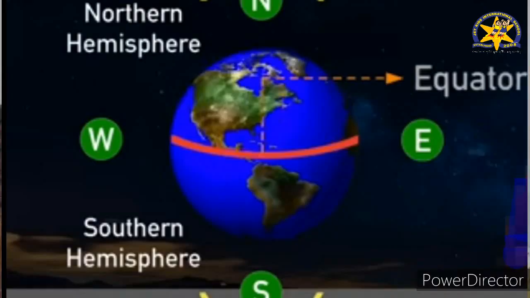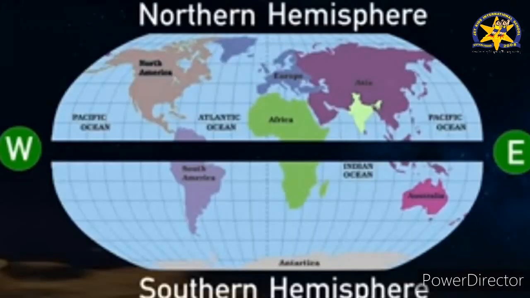Our globe is divided into hemispheres, like the northern hemisphere and southern hemisphere, which is divided with the help of one imaginary line, that is the equator. And longitude divides our earth into western and eastern hemispheres.